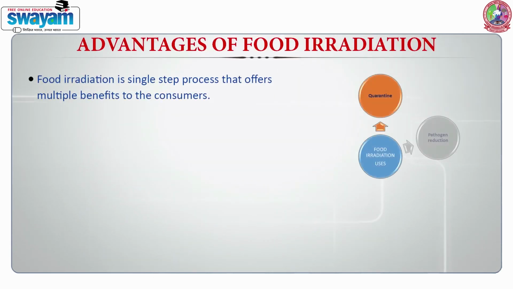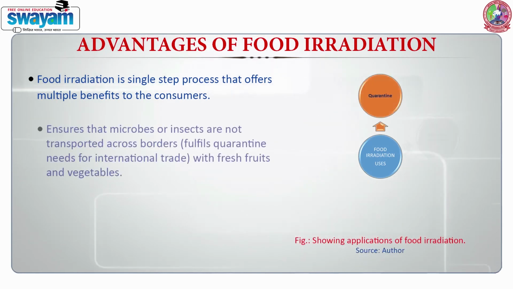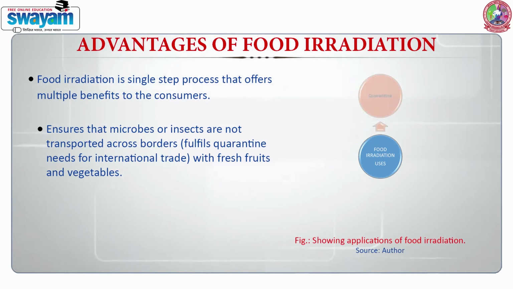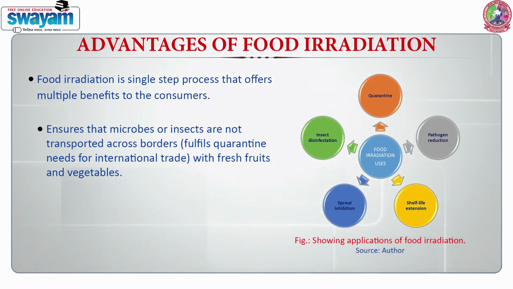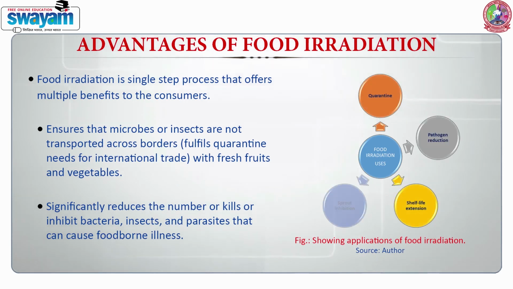Food irradiation has multiple applications. It ensures that microbes or insects are not transported across borders, which fulfills quarantine needs for international trade with fresh fruits and vegetables. It significantly reduces the number of, or kills, bacteria, insects, and parasites that can cause foodborne illnesses.